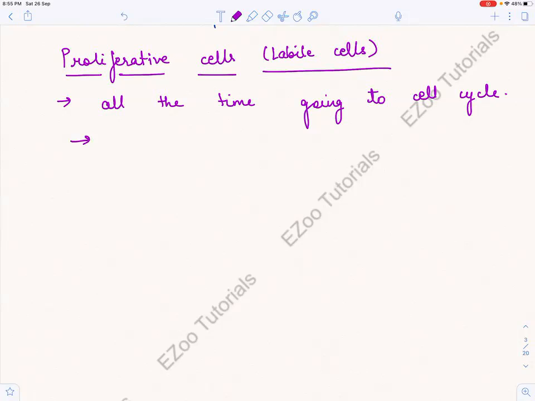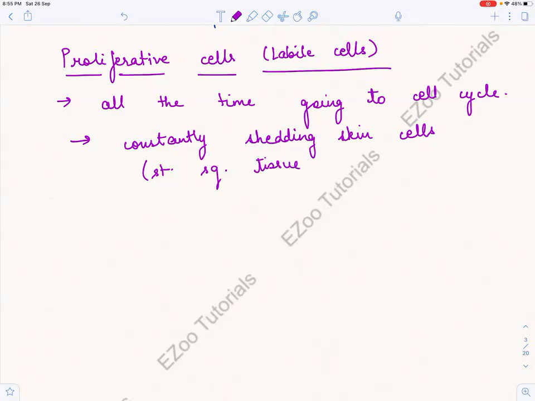Imagine we are constantly shedding what? We are constantly shedding skin cells. So epidermis में कौन सी? Stratified squamous tissue of epidermis, right? These are proliferative cells or labile cells. Constantly we are shedding, constantly there is a need to make, right?